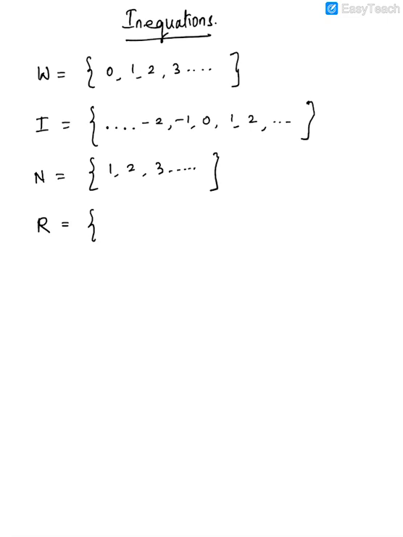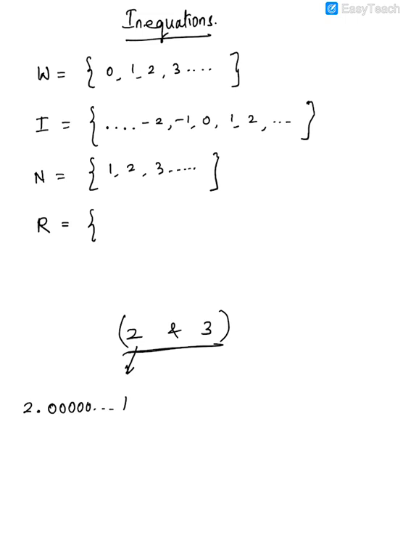If I ask you how many real numbers are there between 2 and 3, there are infinite real numbers. If I ask you what is the real number just after 2, what will it be? It will be 2.00000 forever and then 1. Obviously you will not be able to write it.